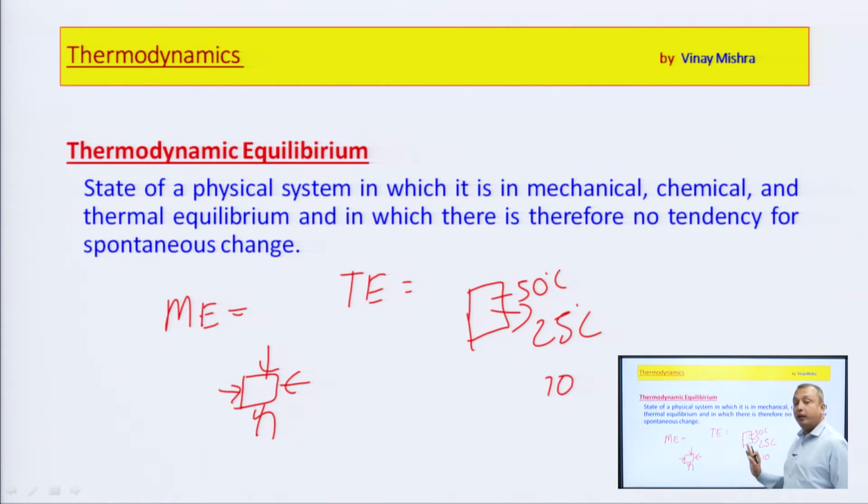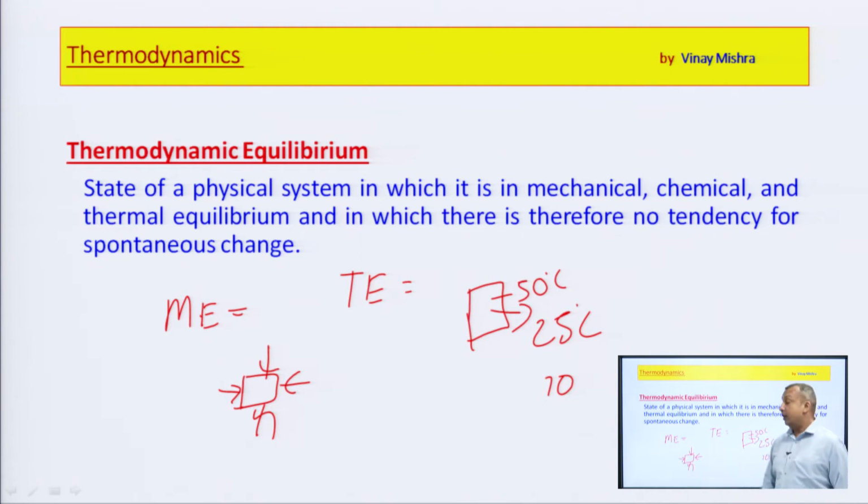The heat will flow from outside to inside in order to maintain the equilibrium of the process, or we can say the equilibrium of the system. Now the heat transfer takes place from 50 degree centigrade to 25 degree centigrade till how long? Till the time the equilibrium is not achieved.